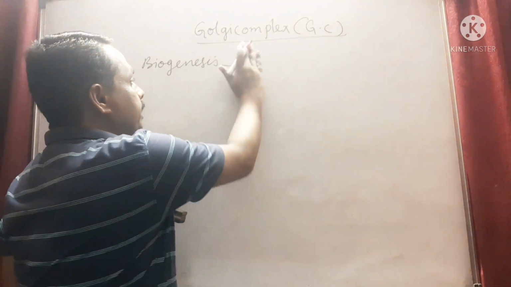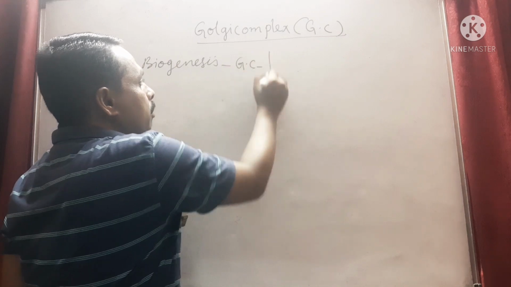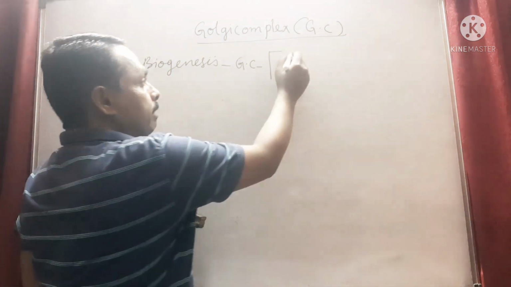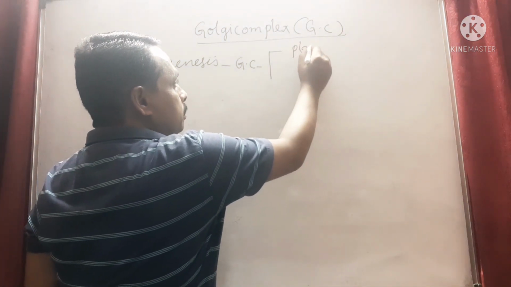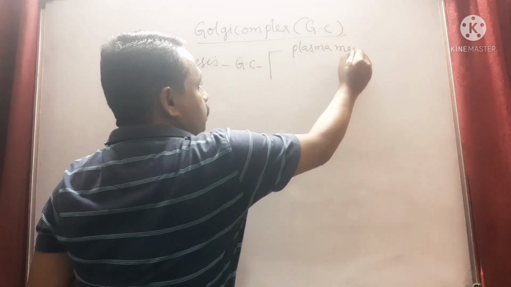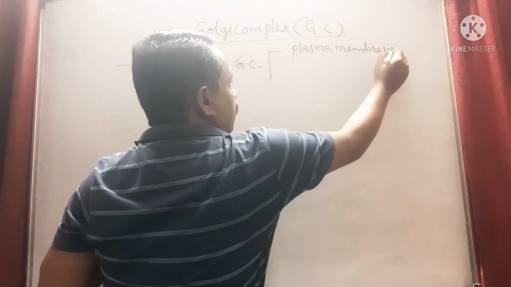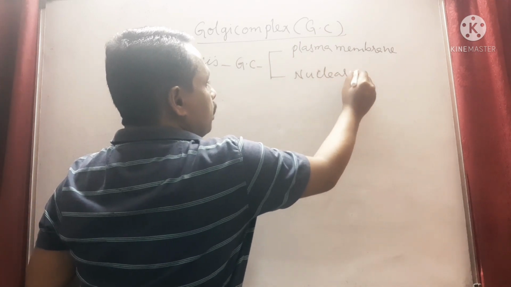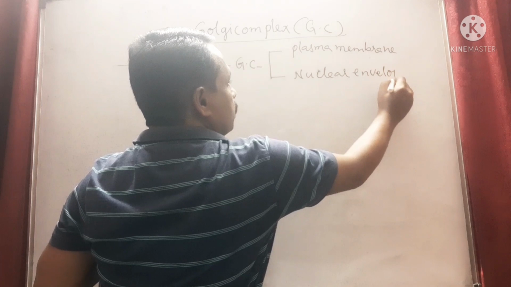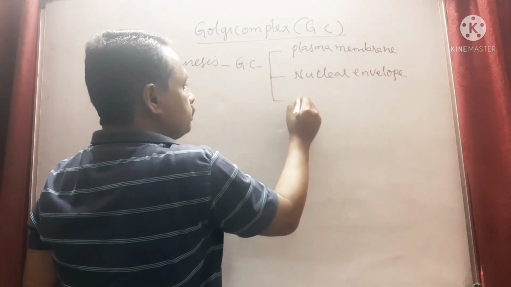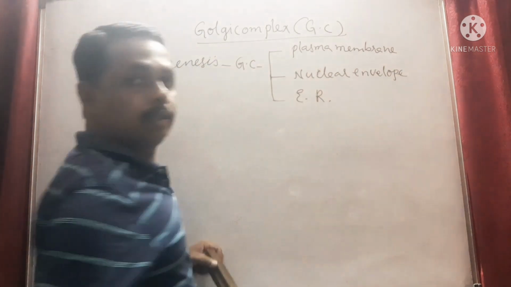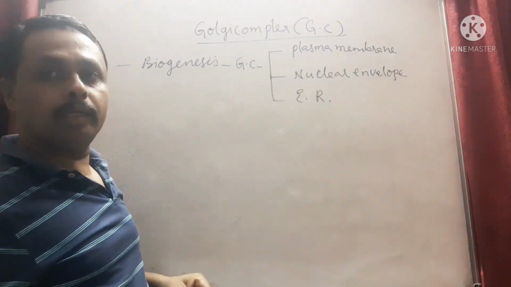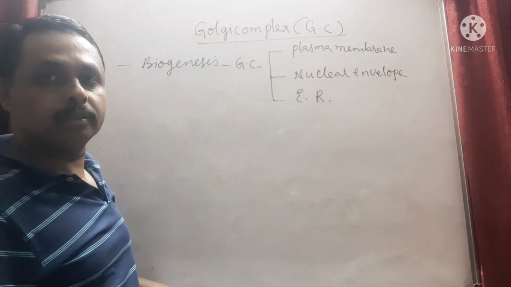The Golgi complex will be developed from the plasma membrane, nuclear envelope, and endoplasmic reticulum. This is called biogenesis.